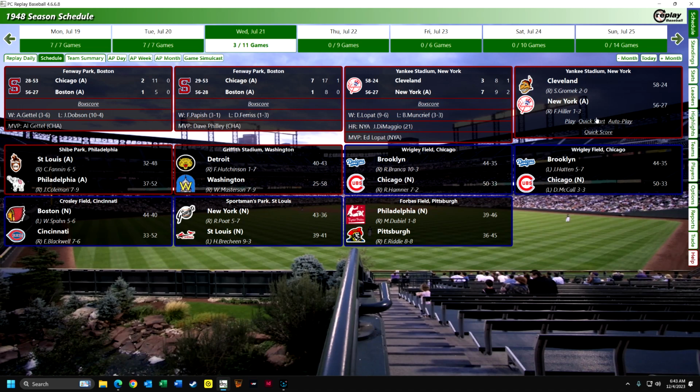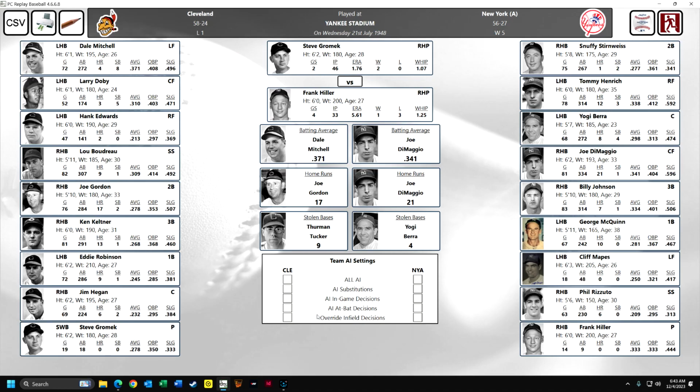For this game, it looks like, because it's a doubleheader, it's going to be a kind of a spot starter for both teams. I'm using the real transactions for this season and the real lineups, the as-played lineups. So I'm going to be managing the Yankees, and Cleveland will be managed by the AI, which is really excellent.